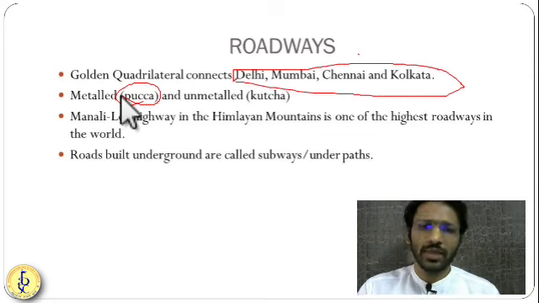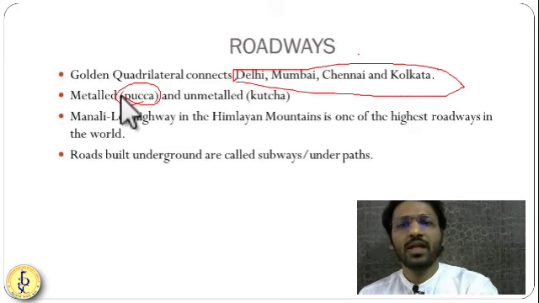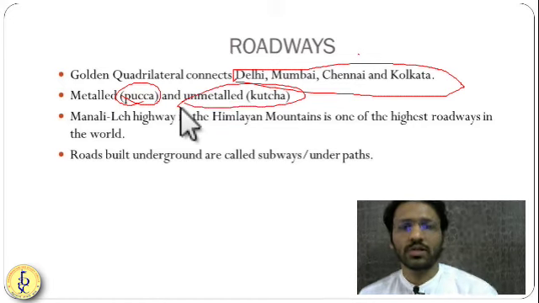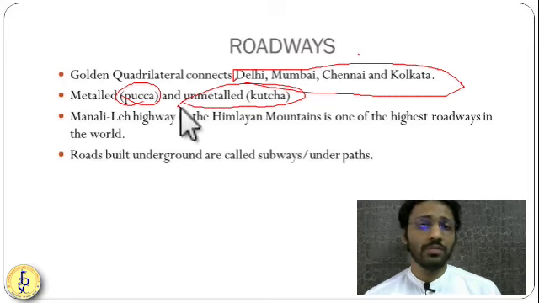Here they don't put the bitumen and not much stones and all have been put on this, and it's a very temporary type of route. In 1 or 2 years it will be destroyed, but they are very important for transportation. So one is a metal road, another is a unmetal road. So different roads have been built.